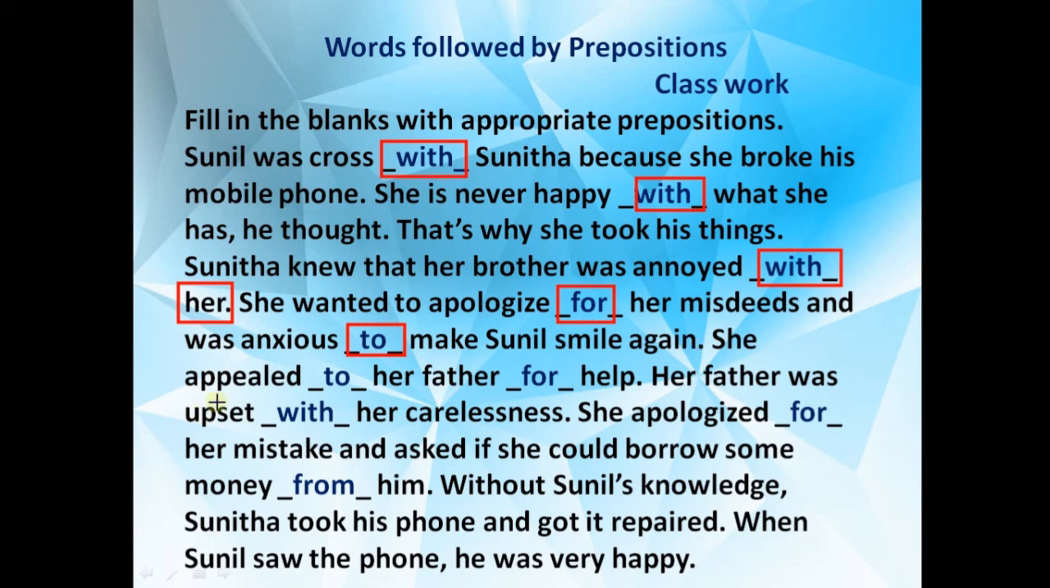So what happened? She appealed. Appealed means she requested her father for help. For what? For help. So I think by the meaning itself you can easily fill in all these words. Her father was upset with her carelessness. Definitely she has broken the phone, so that's why her father was also upset. So upset with her carelessness, she apologized for her mistake. Then with him also she apologized. She felt sorry for her mistake and asked if she could borrow some money from him. From whom? From her father. Fine.